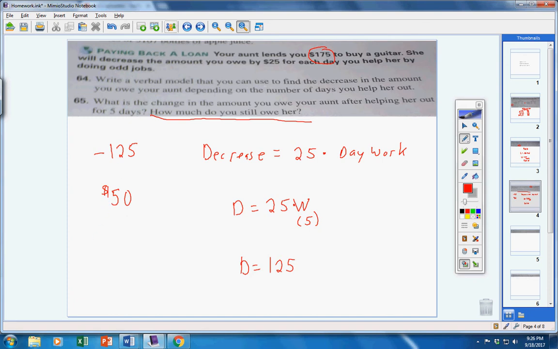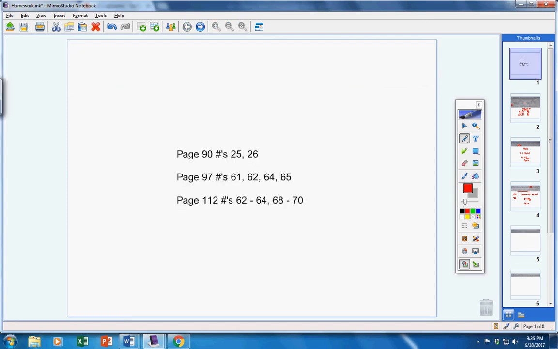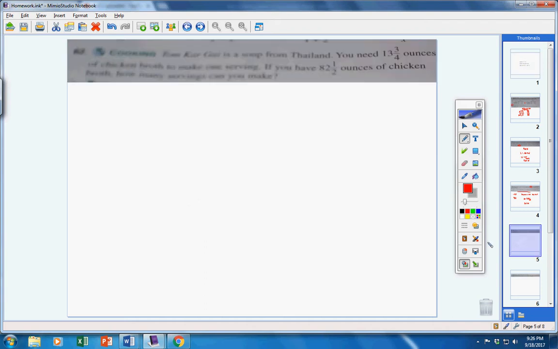Okay? Alright, moving on. Now some of these did not come through very clear, so some of these you're going to have to, unfortunately, turn in your books to be able to see them, okay? So go ahead and do that. I'm going to look at what page we're on here. Looks like we're on page 112, okay? 112. So here we go.